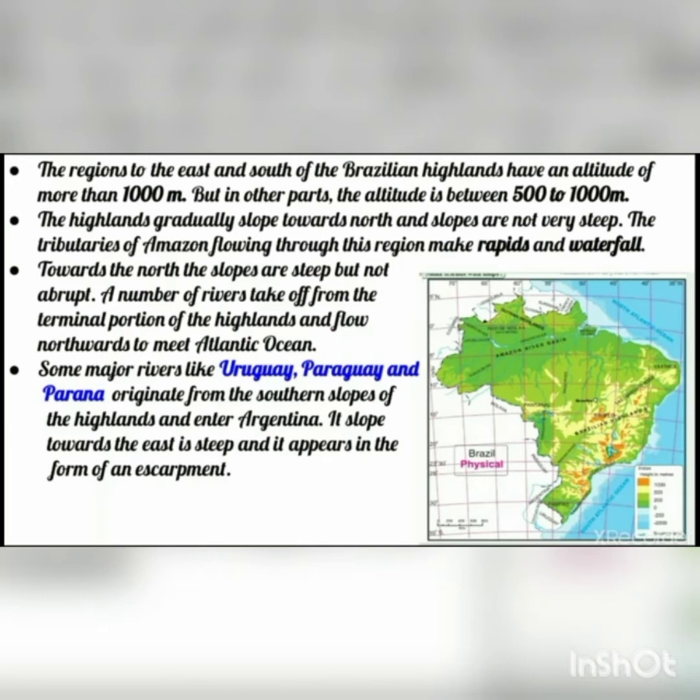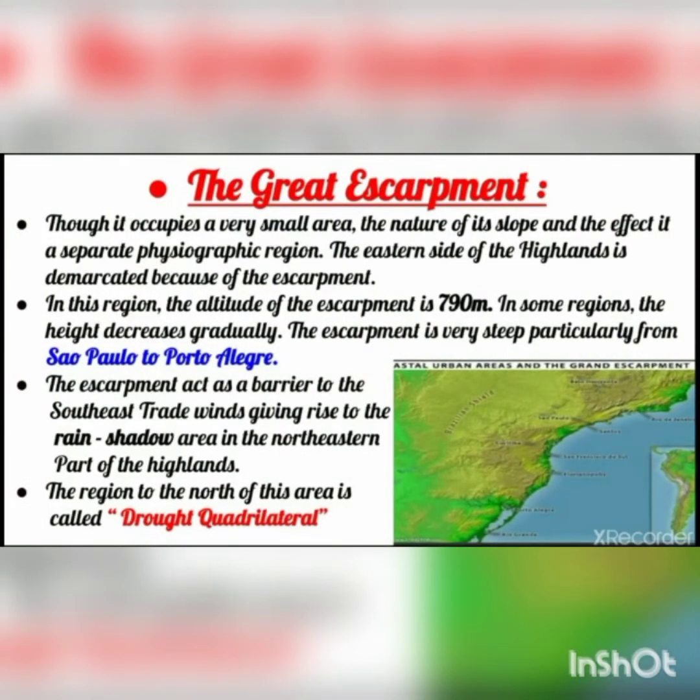Next we are going to study the physical region, the Great Escarpment. Now though it occupies a very small area, the nature of its slope and the effect it has on the climate makes it a separate physiographic area. In the map you can see the Great Escarpment region shown. Though it covers a very small area, because of the nature of its slope and its effect on the climate, it makes a separate physiographic region.